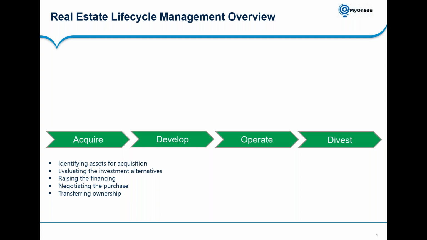I just want to add some properties in my portfolio, and then we'll start to lease it out. So first, I need to acquire the property, which has certain activities we need to perform, like identifying an asset for acquisition. The asset is just a reference to the property. Then evaluating the investment alternatives, then raising the financing, negotiating the purchase and transferring the ownership.